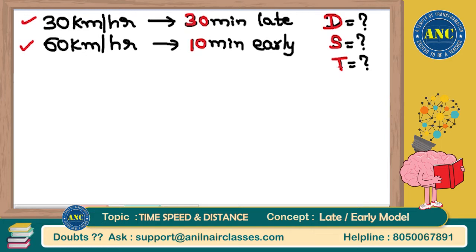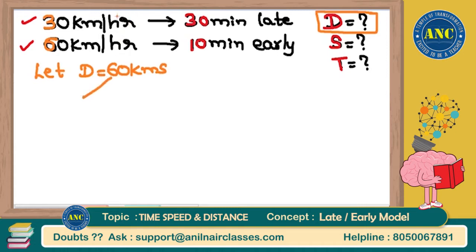Now listen to this very, very carefully, sir. This is a very beautiful question. First question I will solve it. I expect my students only to solve the second question very, very easily. Now distance we discussed yesterday itself, but I am repeating it once again for my students. I don't know the distance, but I know the distance is constant. I will assume the distance as LCM of 30 and 60. LCM of 30 and 60 is 60 kilometers. I will assume the distance as 60 kilometers.